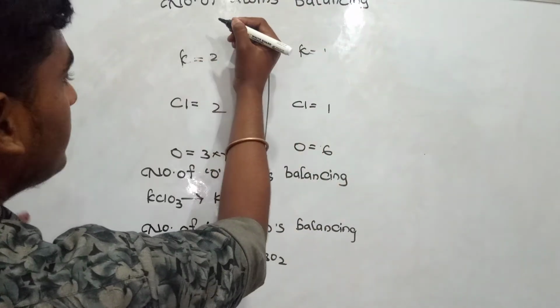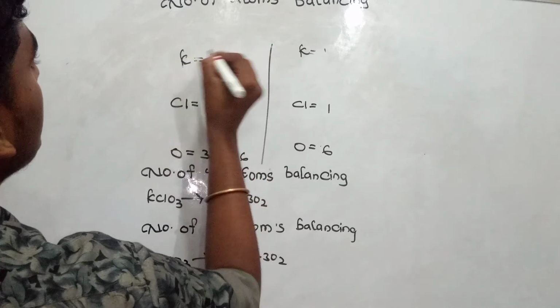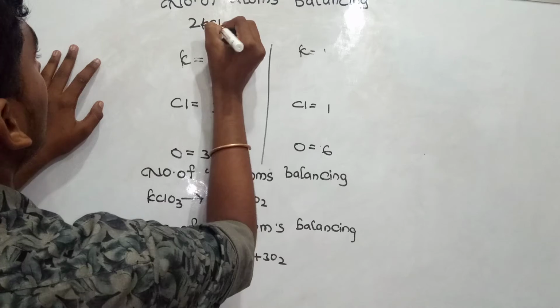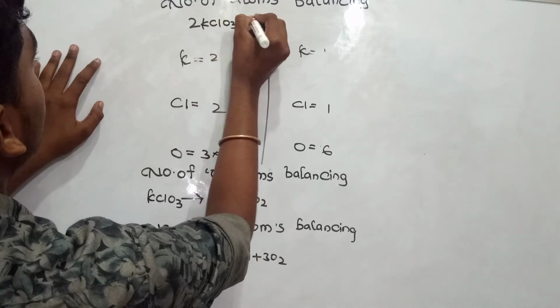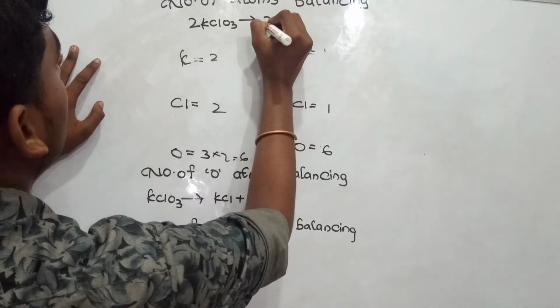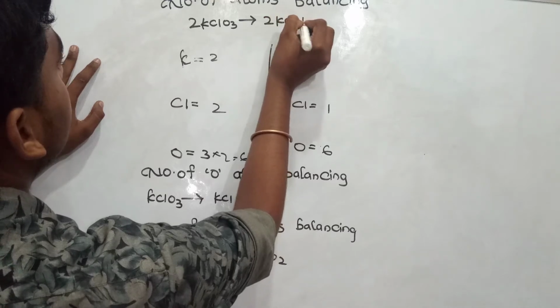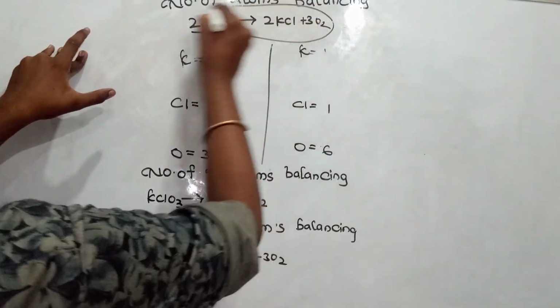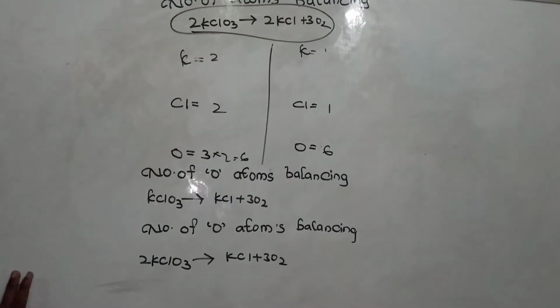Now what is the final equation? Here is the final equation now: 2 KClO3 gives rise to 2 KCl plus 3O2. So this is the final equation. Now we have examined it. Let's copy it. It gets copied, guys. I just rub it. Yes, guys, I'm gonna rub it.